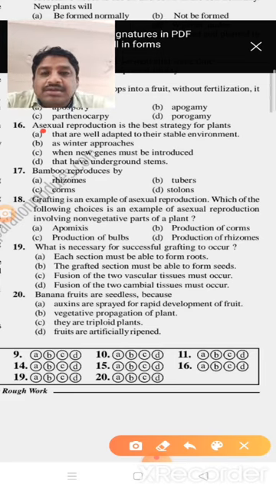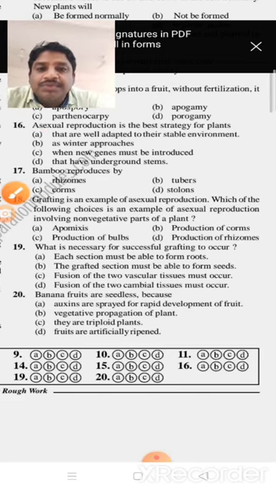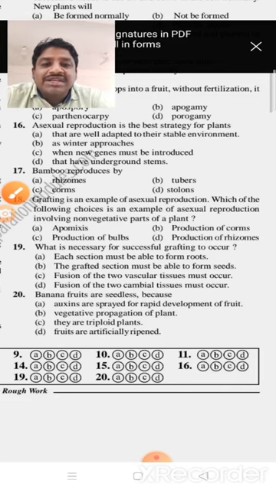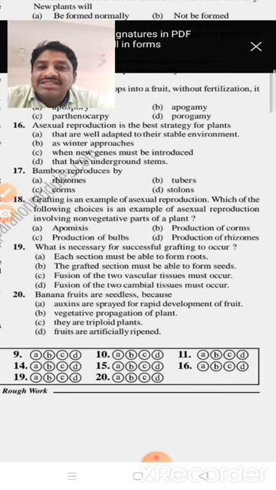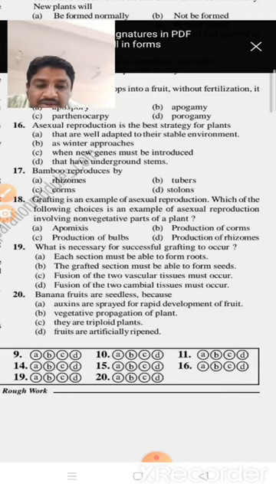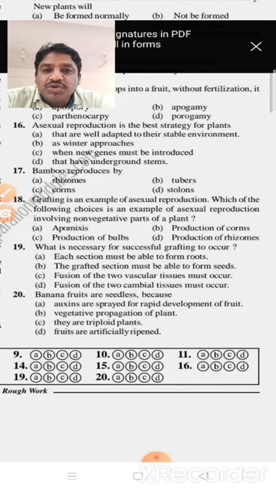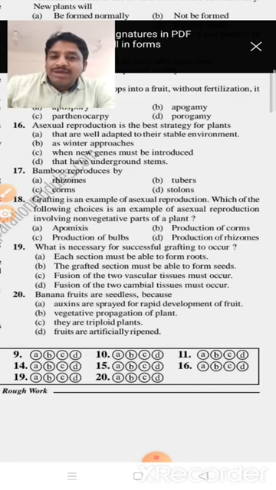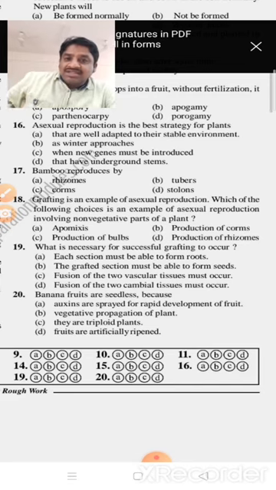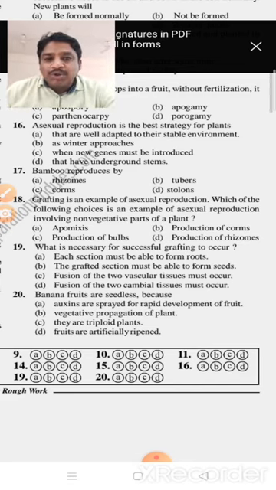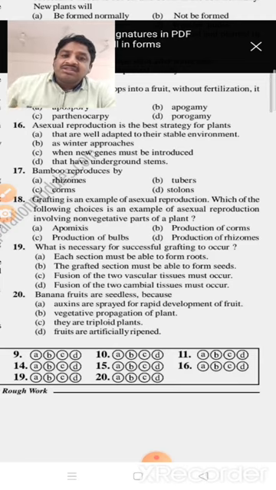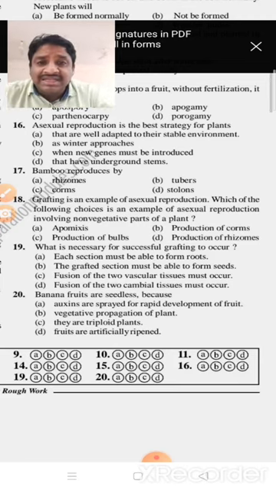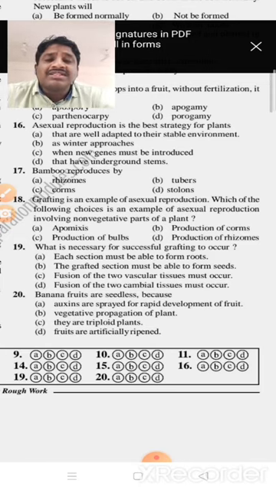Okay. Next, the 17th one. Bamboo reproduces by rhizomes and tubers and corms and stolons. Bamboos reproduce by vegetative propagules such as rhizomes. Tubers, for example bulbs, and corms, you already discussed in first year. What are the examples? Colocasia. And stolons are mainly a subaerial stem modification.